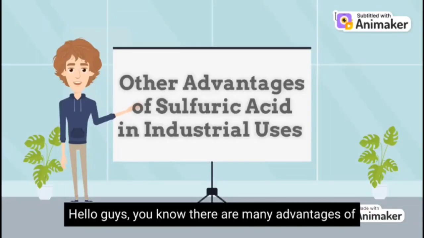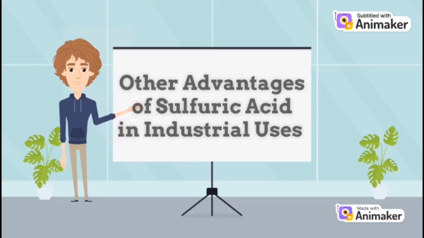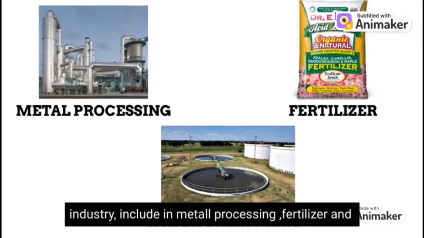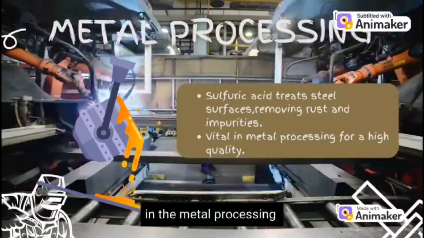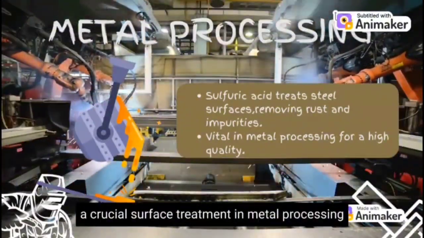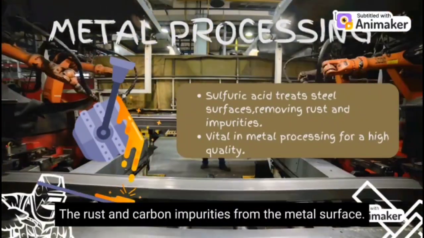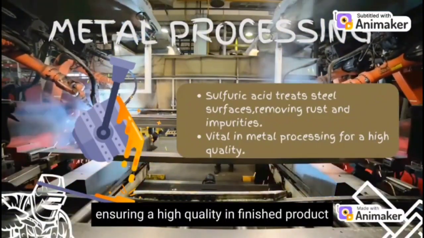Hello guys, do you know there are many advantages of sulfuric acid in industrial uses? So, the uses of sulfuric acid in the industry include in metal processing, fertilizer, and water treatment. First of all, in the metal processing, sulfuric acid is employed in steel pickling, a crucial surface treatment in metal processing. This process effectively removes rust and carbon impurities from the metal surface. Steel pickling is a final and vital stage in metal processing, ensuring a high quality in finished product.